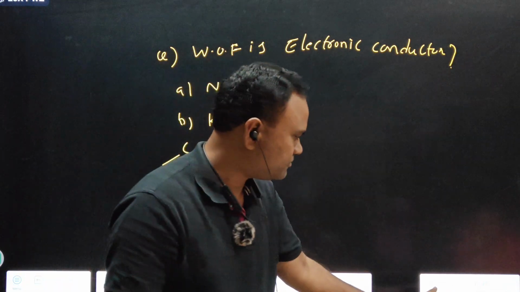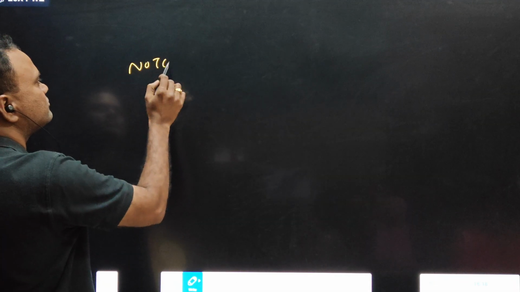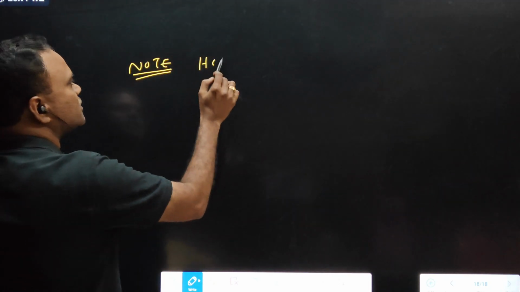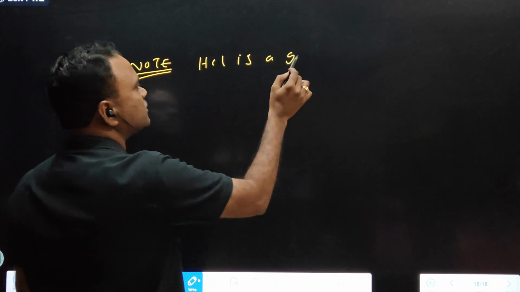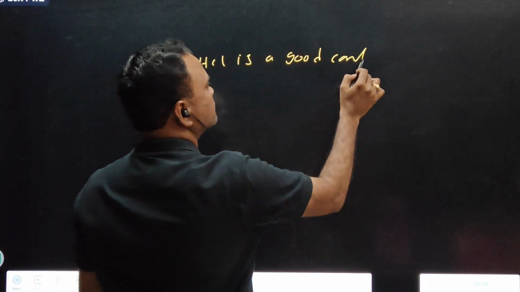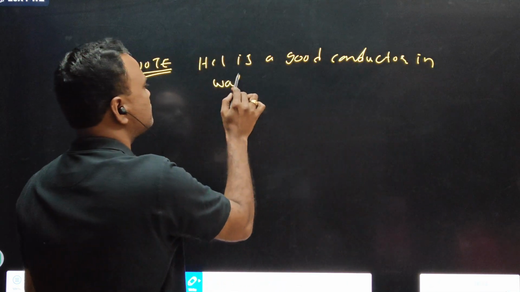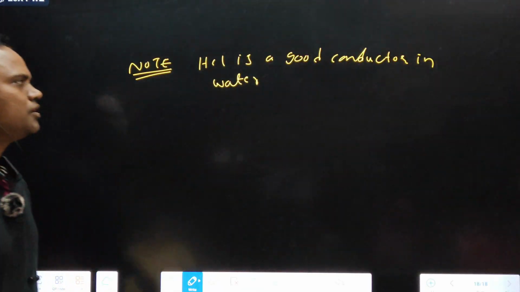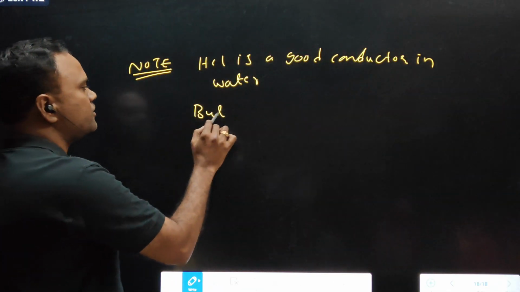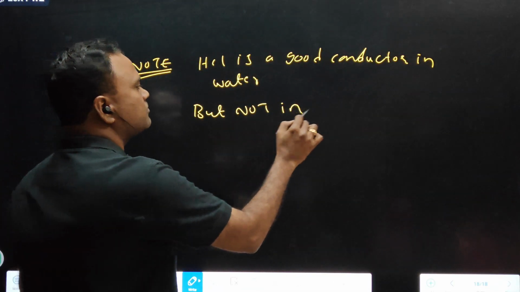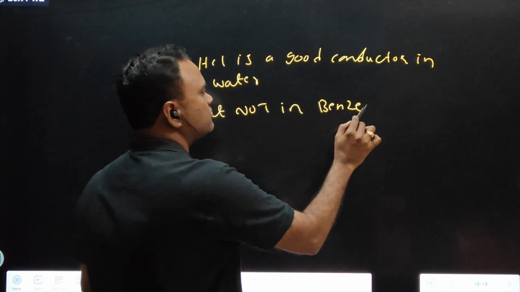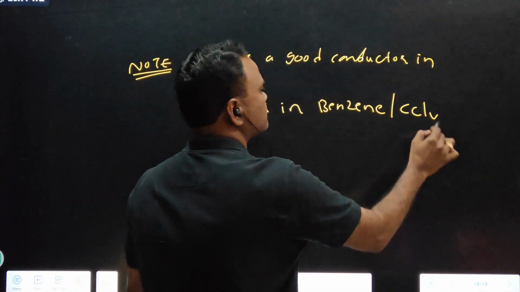Write one note, Bhakti. HCl is a good conductor in water, but not in non-polar solvents. Benzene, CCl4, non-polar solvents.